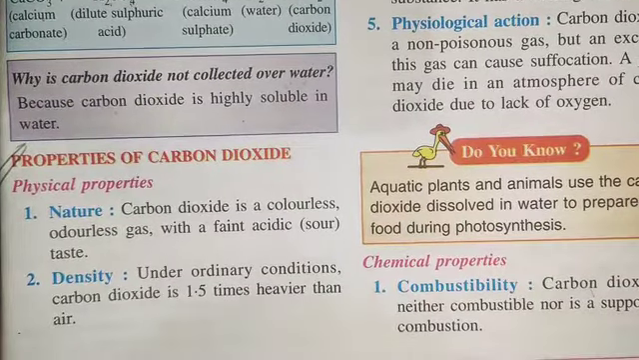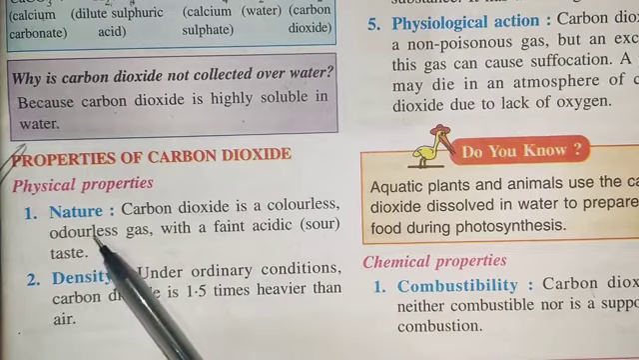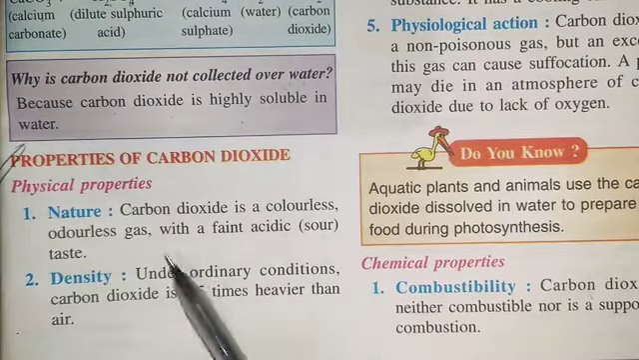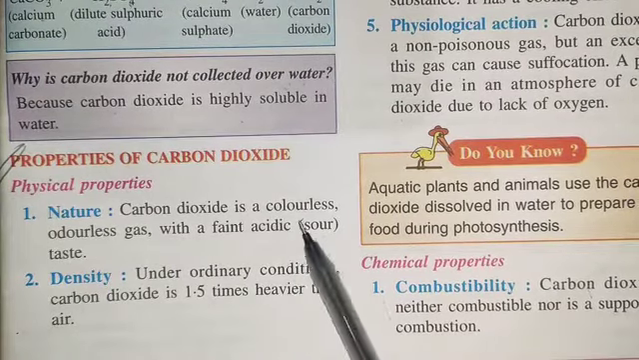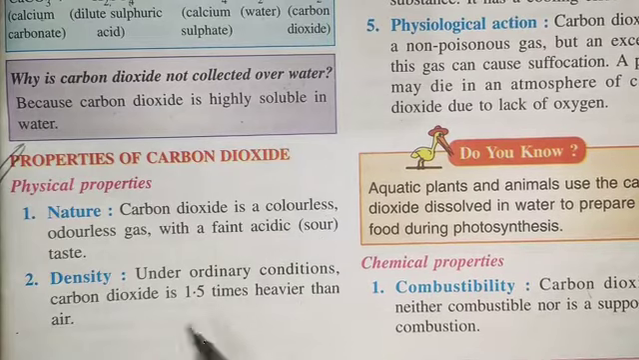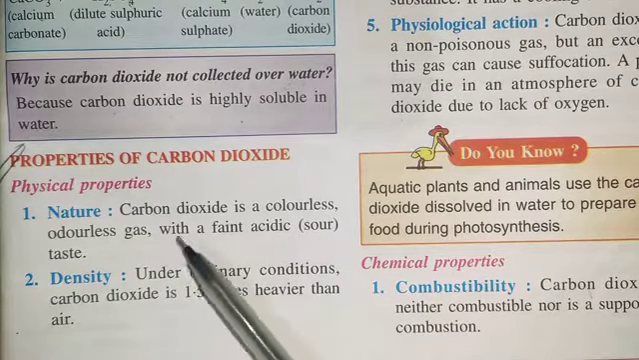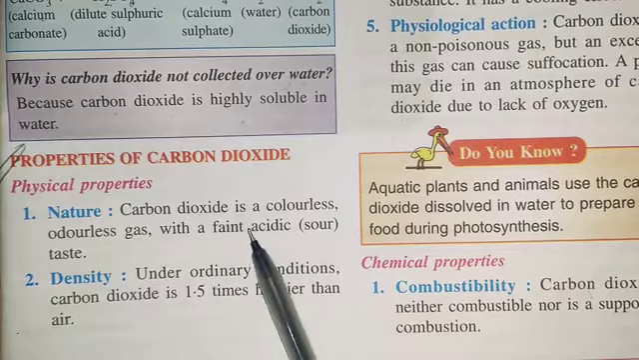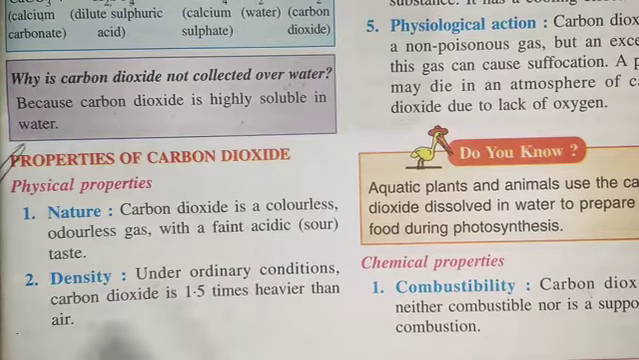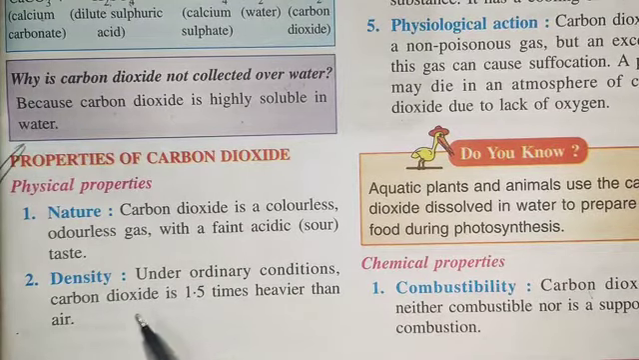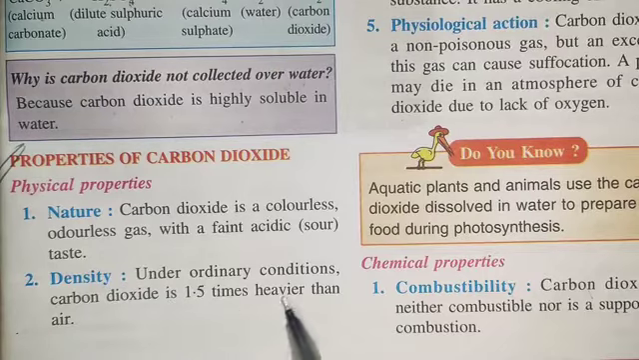So the physical properties. The nature of carbon dioxide is that it is a colorless, odorless, very faint acidic sour-tasting gas. Means when you dissolve carbon dioxide in water, it will give you acid, H2CO3. Density: carbon dioxide is 1.5 times heavier than air.